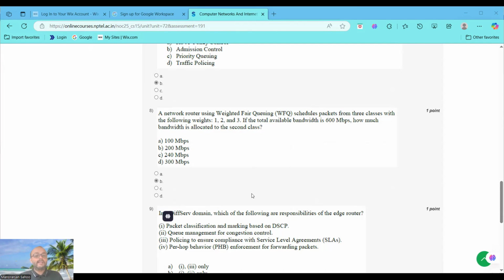That's why option A, which mentions 100 Mbps, is an incorrect statement. Options C and D also overestimate the allocations. So only option B is the correct answer. This 240 is incorrect and 300 is incorrect. Only option B is the correct answer.